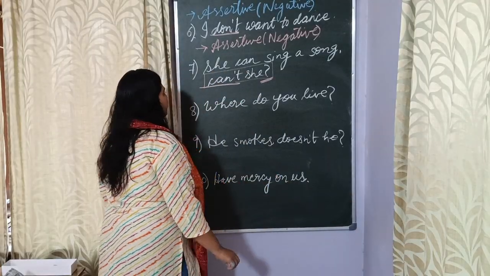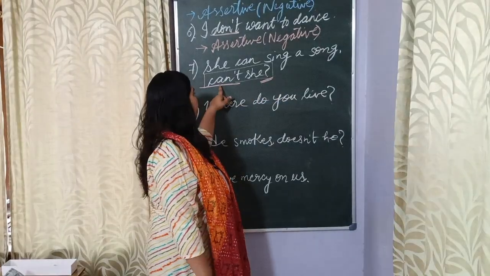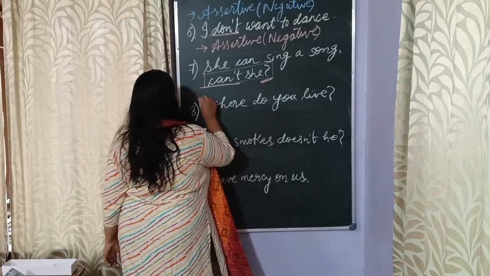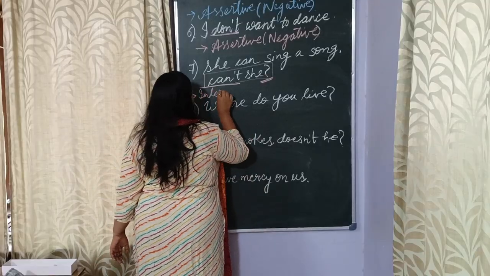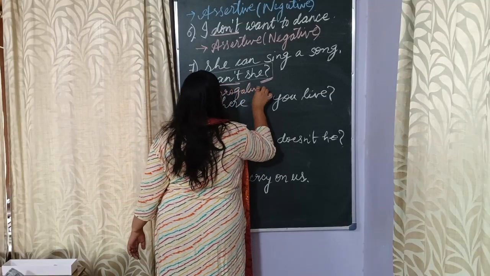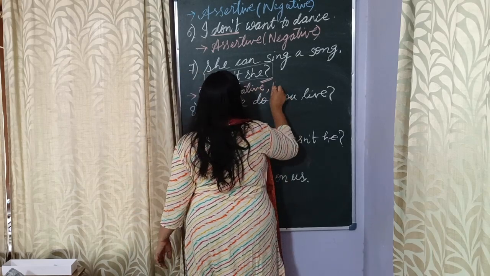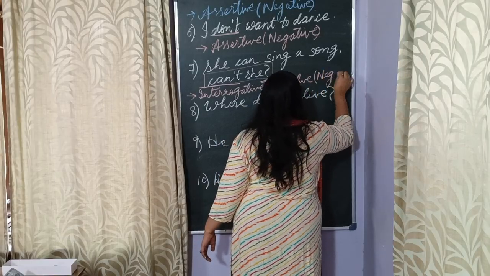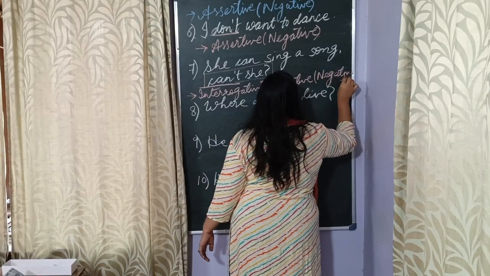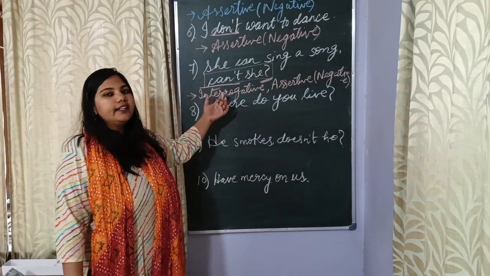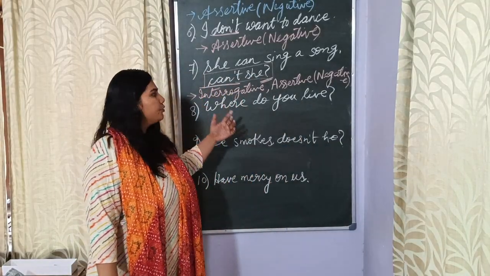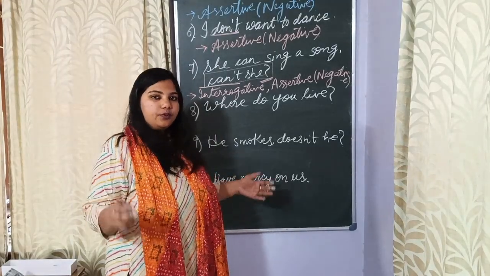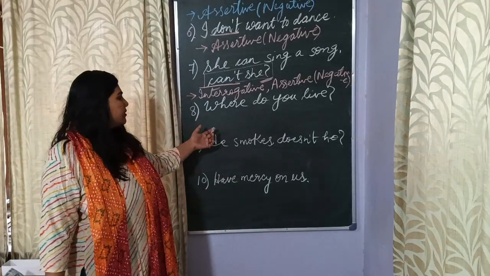Okay? So question mark, this is an interrogative sentence, and can't, which stands for cannot, makes it an assertive negative sentence. So what becomes our answer? First of all, this is interrogative. And at the same time, it is assertive but negative sentence. I want my children to know the full answer, the entire correct answer, not just one part of it. You should be able to see through the text, see through the sentences or the questions which you are given.